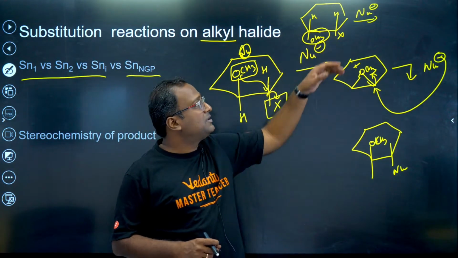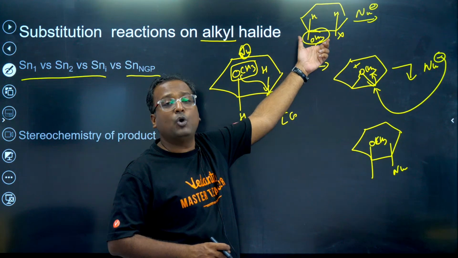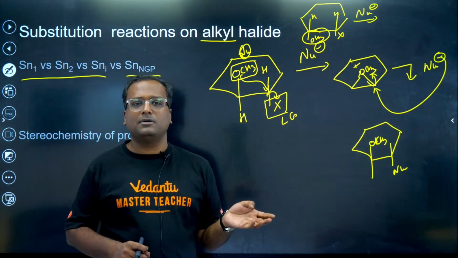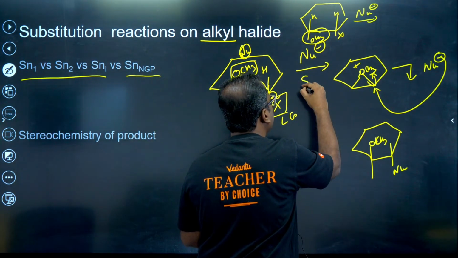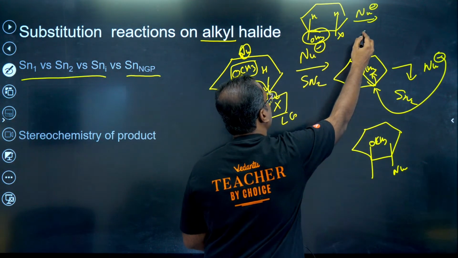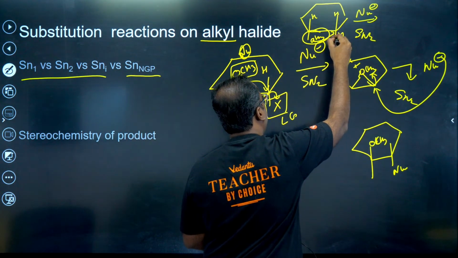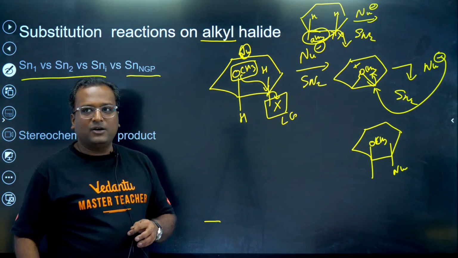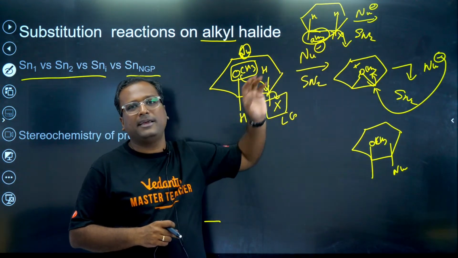In this first situation, this OCH3 cannot attack the carbon carrying halogen. They both are on the same side. When we conduct an SN2 step, individually this was also an SN2 step, and if this attack takes place, it will also be an SN2 step. SN2 is always a backside attack, not a front side attack. SN2 is always backside attack, not front side attack. So this reaction cannot take place.